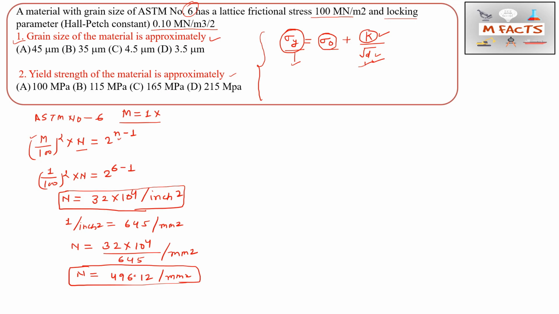Okay, but we need to find this d value. How can we relate this d to N also? This also I told you in a previous video. If you did not watch that video, go through the i button and watch that video.